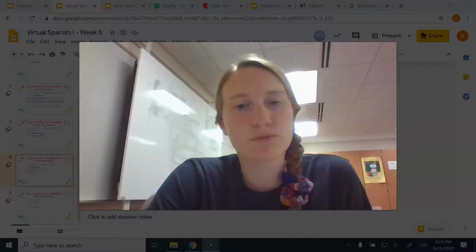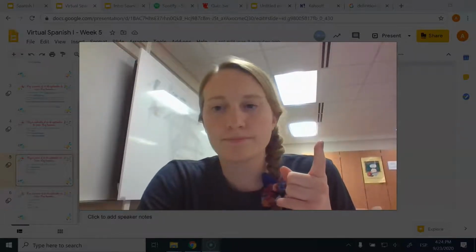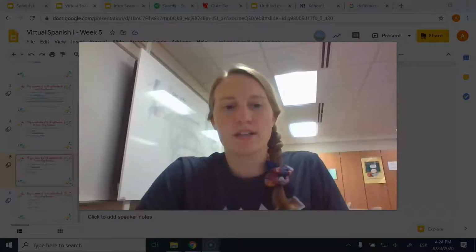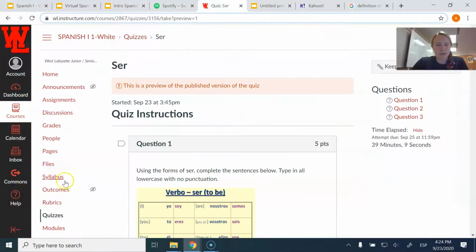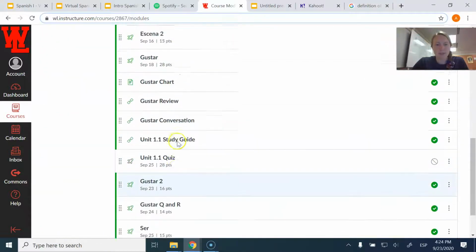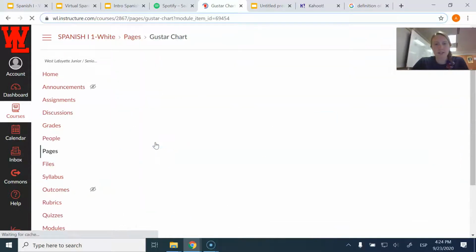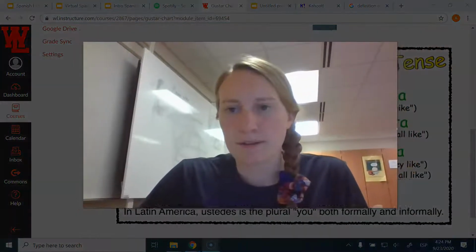If you're not getting those right, please go back and look at that chart. I linked it in Canvas. It's called Gustar chart. Let me just show that to you super quickly. So if you go to modules, and you go all the way down and it says Gustar chart, that's under module unit 1.1. That's going to help you in these things. Me, te, le, nos, os, les.